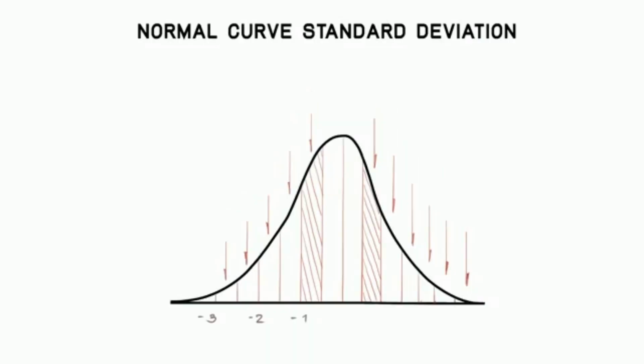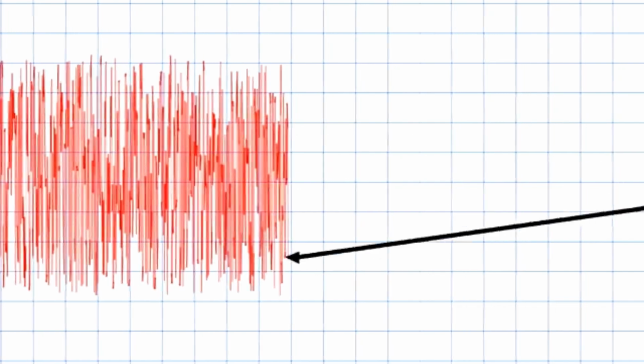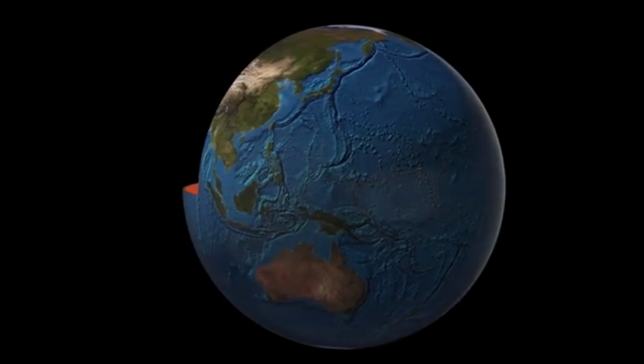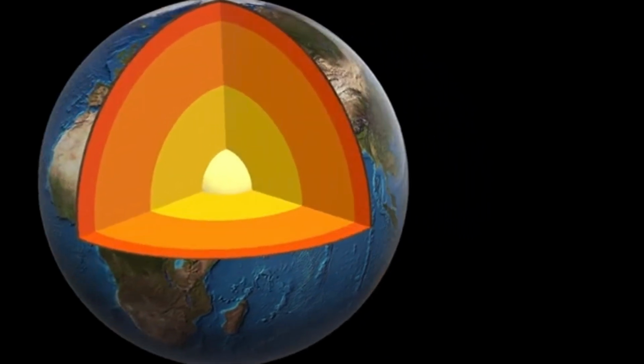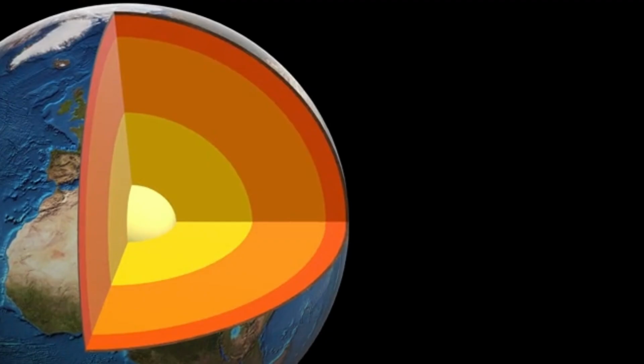Each whole number increase on the Richter scale represents a tenfold increase in the amplitude of the earthquake waves. For example, a magnitude 6 earthquake is 10 times stronger than a magnitude 5 earthquake and 100 times stronger than a magnitude 4 earthquake. Earthquakes can also be classified according to their depth. Shallow earthquakes occur at depths of less than 70 kilometers, while deep earthquakes occur at depths greater than 700 kilometers.